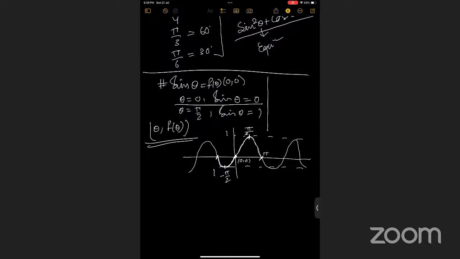And here again it's 0, right? You can consider this similar to an upper half of the circle, and this is similar to a lower half of the circle.